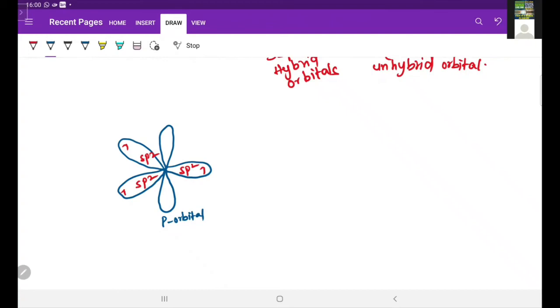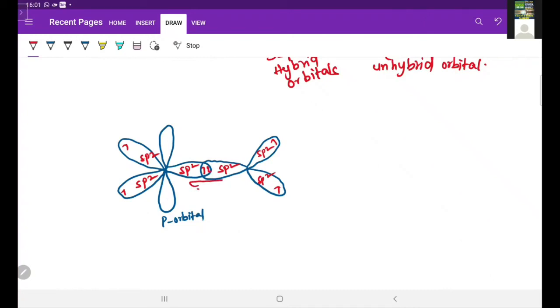Now the second carbon also undergoes sp2 hybridization and forms 3 sp2 hybrid orbitals. From that, one of the sp2 hybrid orbitals overlaps with the first one. The remaining are arranged like this. So here sp2, sp2, and this is sp2. Each has 1 electron, and here one sigma bond is forming.